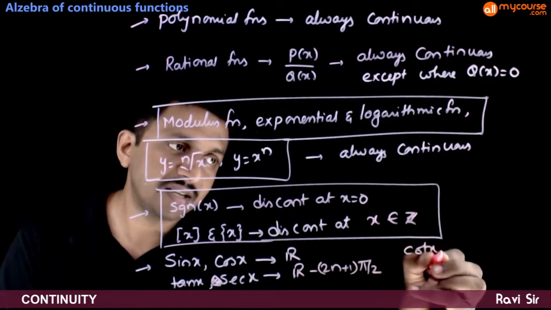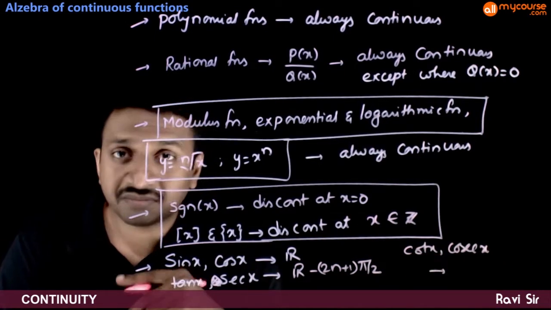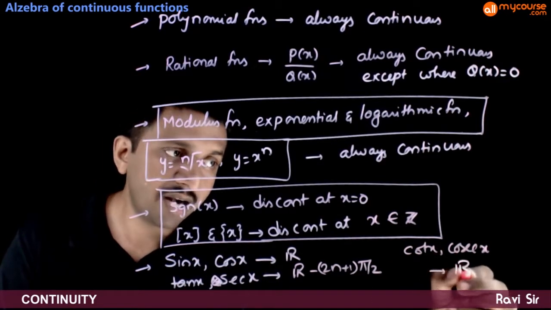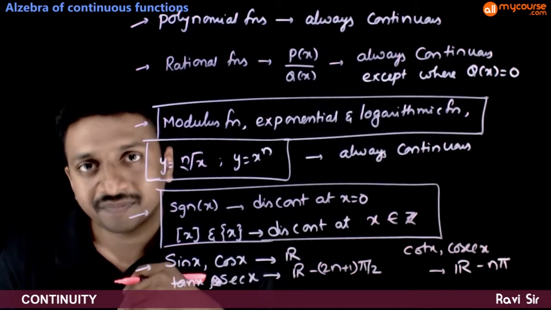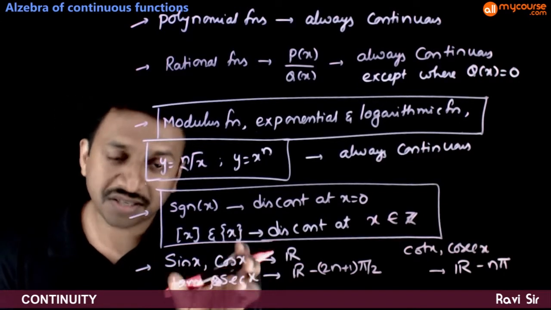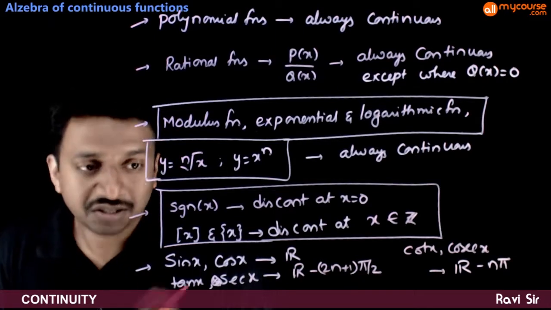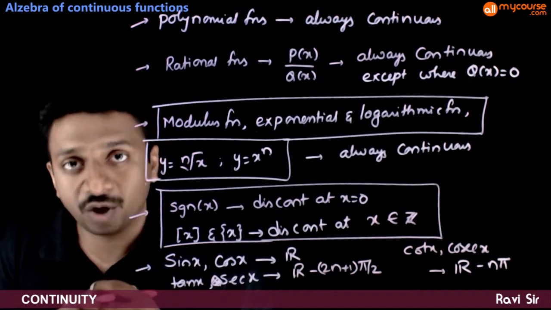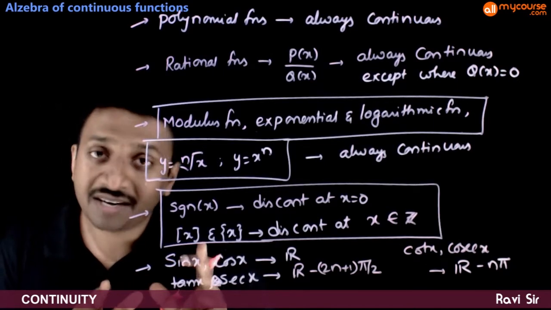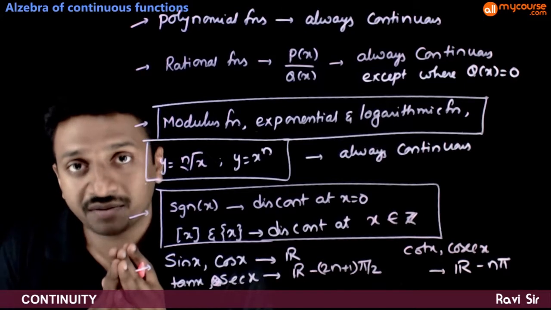Similarly, cot x and cosecant x are continuous at all real numbers except multiples of pi. So all trigonometric functions are continuous in their domain.